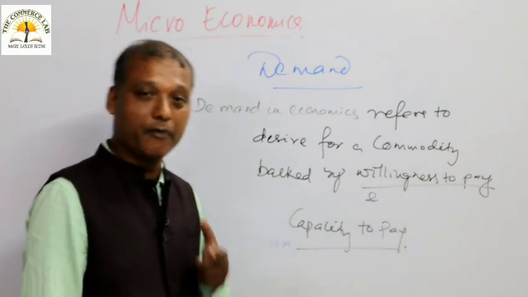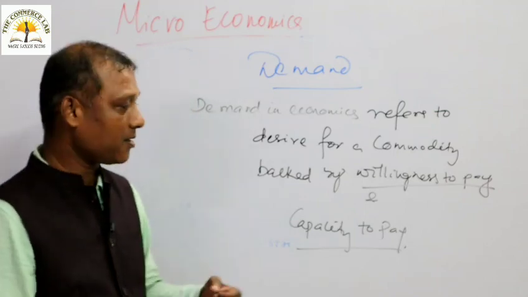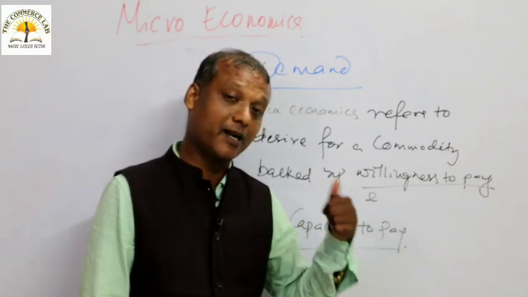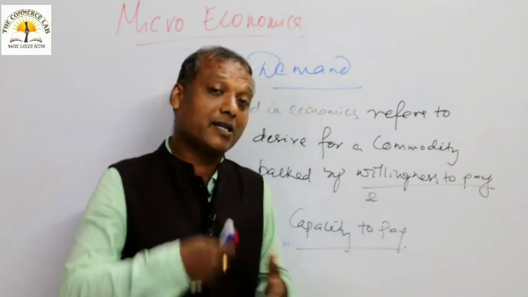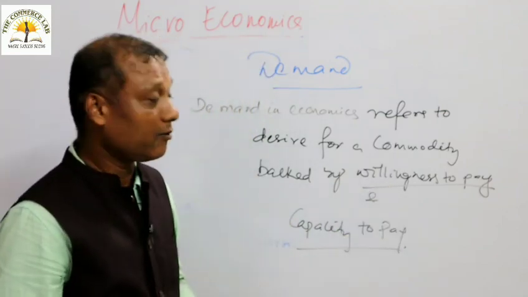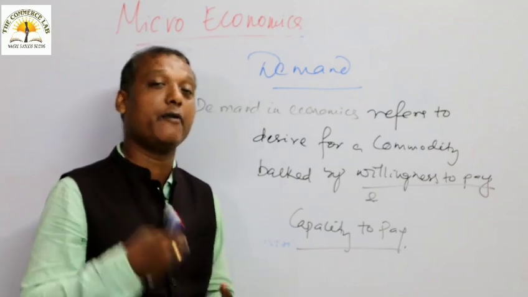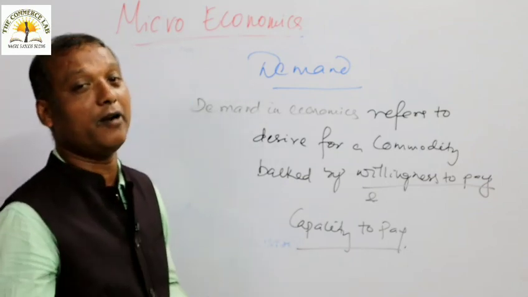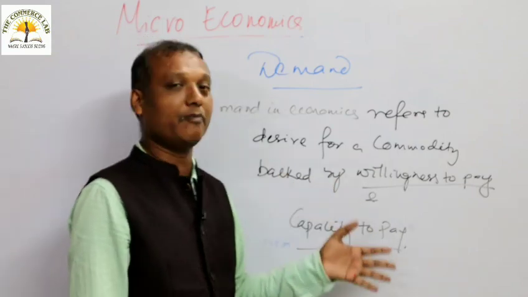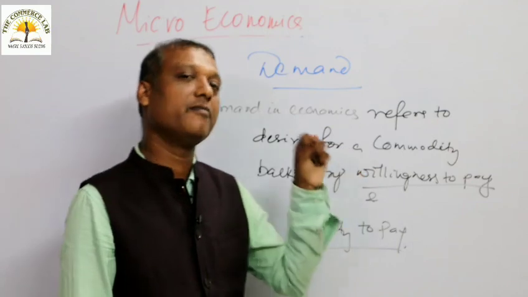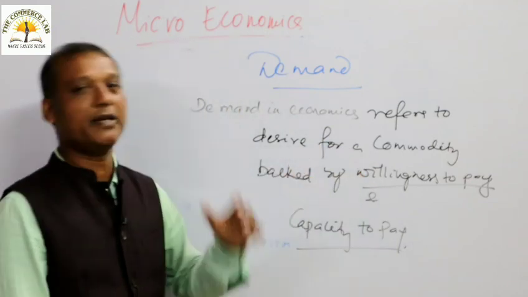If you want to go for a movie, then you must have 500 rupees or 300 rupees or 400 rupees in your pocket, and you must have the desire to spend that. You must have the desire to pay for that movie ticket and some other expenditure. Then only your demand for the movie can be fulfilled. Otherwise, your demand cannot be fulfilled. Understood? So this is the ordinary meaning of demand. This is the actual meaning of demand.